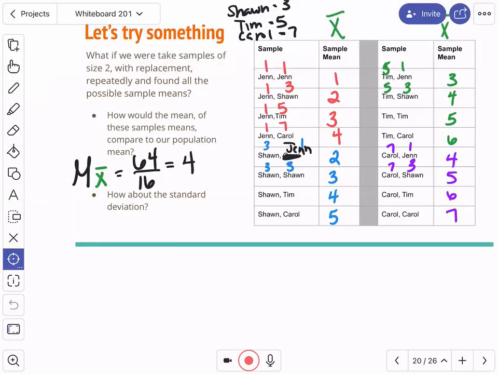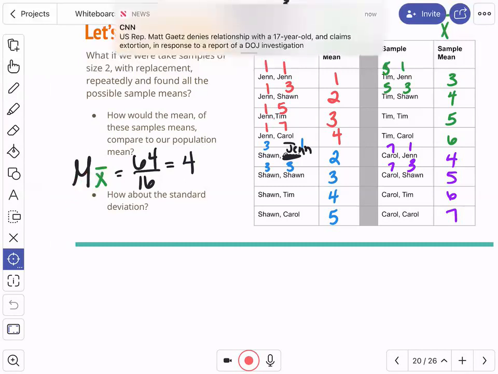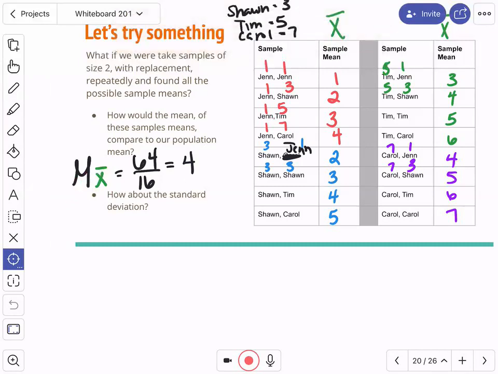This happens all the time, actually. The mean of the population, which we call mu, is also equal to the mean of all of the sample means. The mean of the population, which we call mu, is always equal to the population mean of all the sample means.